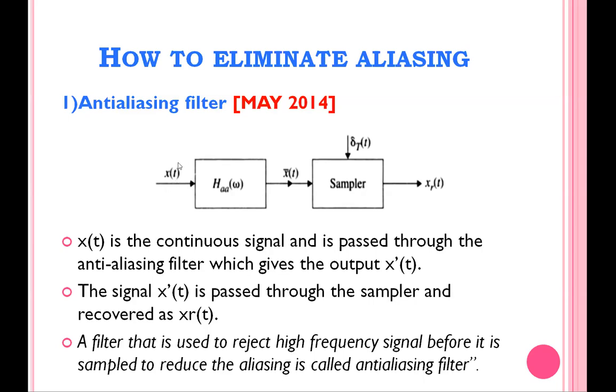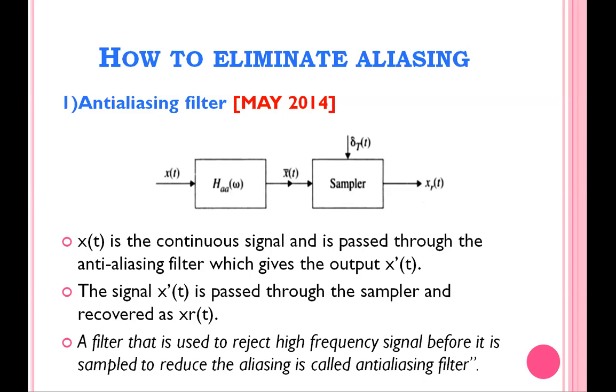Before performing the sampling process, our input signal x(t) is passed through a filter called an anti-aliasing filter. If you pass the signal through an anti-aliasing filter, there is a chance to remove aliasing.